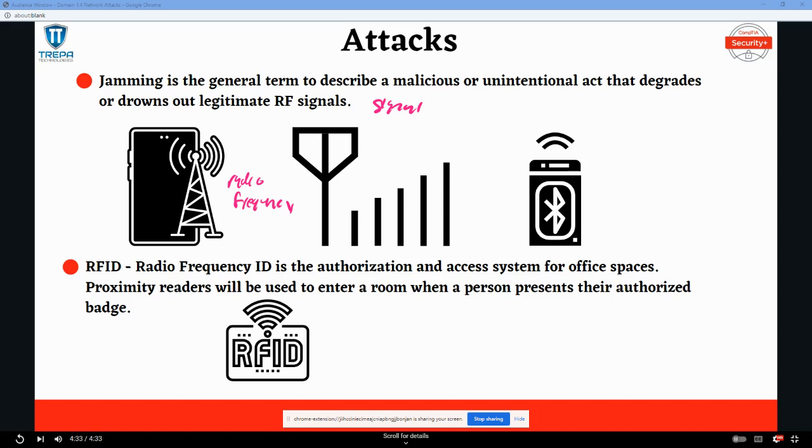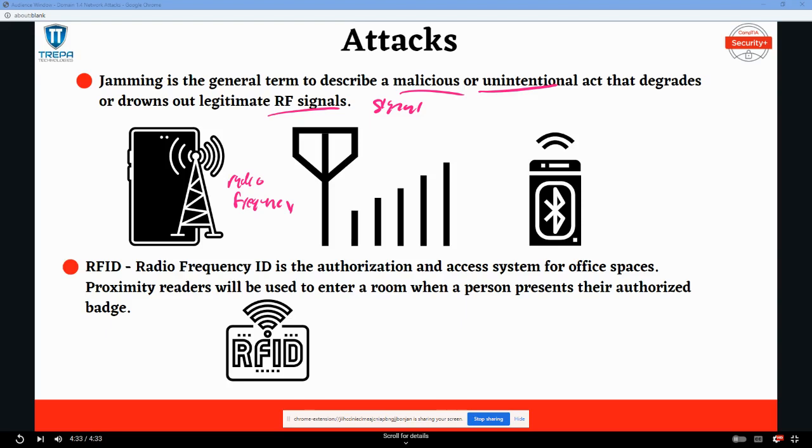They can do this by sending that same signal across, right? To try to jam it up or degrade it. And we call this jamming. So jamming really is just a general term to describe any malicious or even unintentional act that degrades an RF signal being used for the transmission and receiving of data.